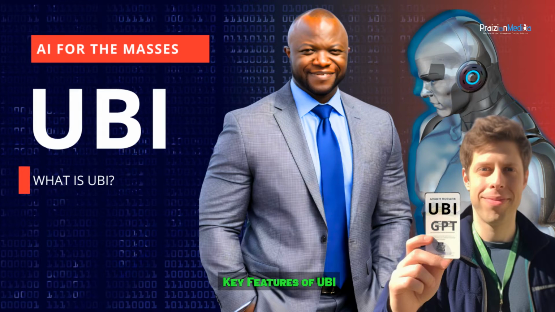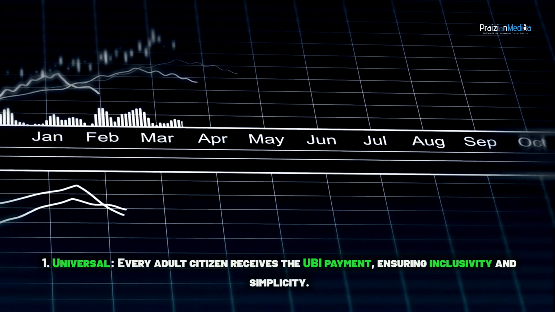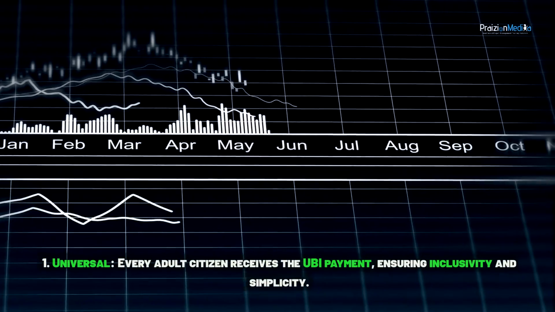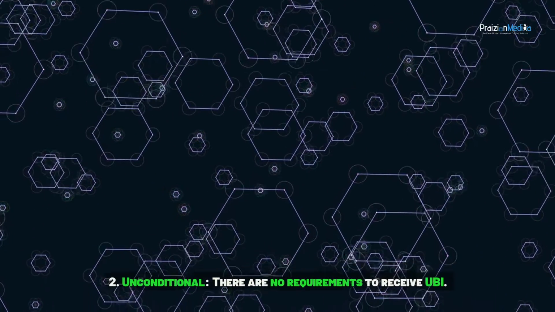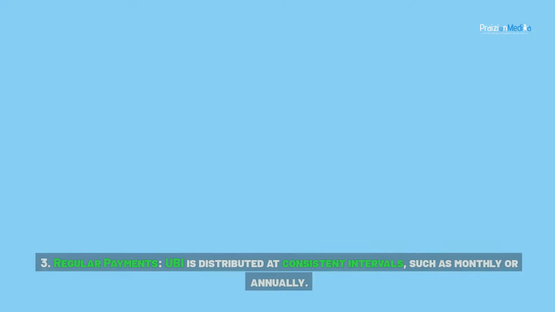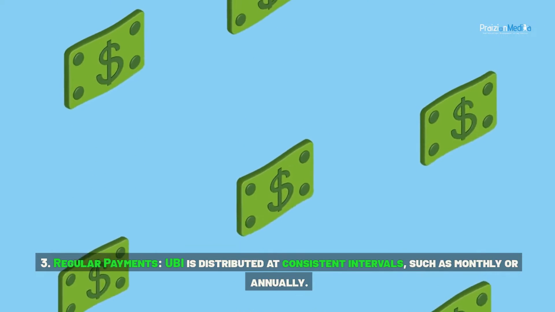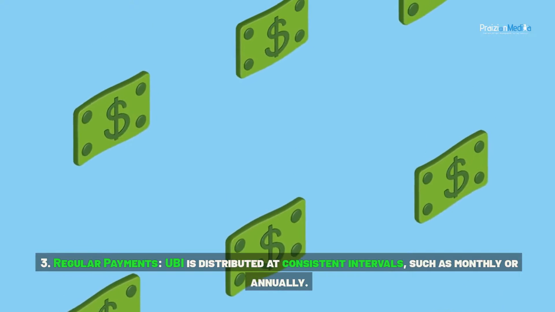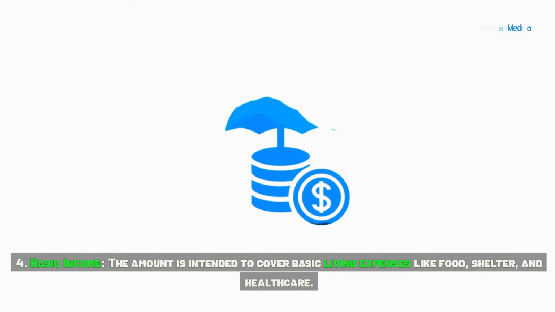Key features of UBI. 1. Universal. Every adult citizen receives the UBI payment, ensuring inclusivity and simplicity. 2. Unconditional. There are no requirements to receive UBI. It is not dependent on your job status, income level, or need. 3. Regular payments. UBI is distributed at consistent intervals, such as monthly or annually. 4. Basic income. The amount is intended to cover basic living expenses like food, shelter, and health care.